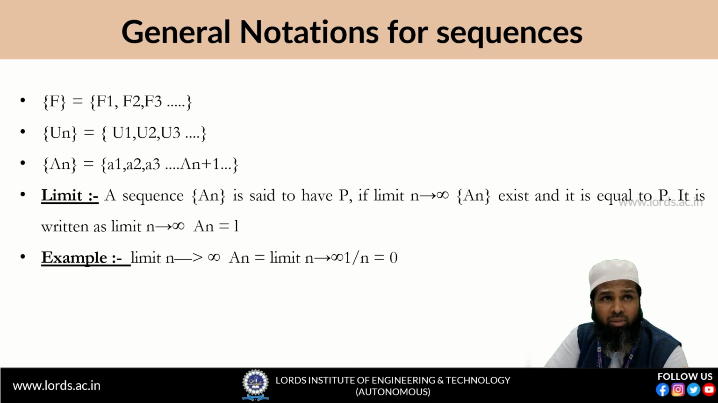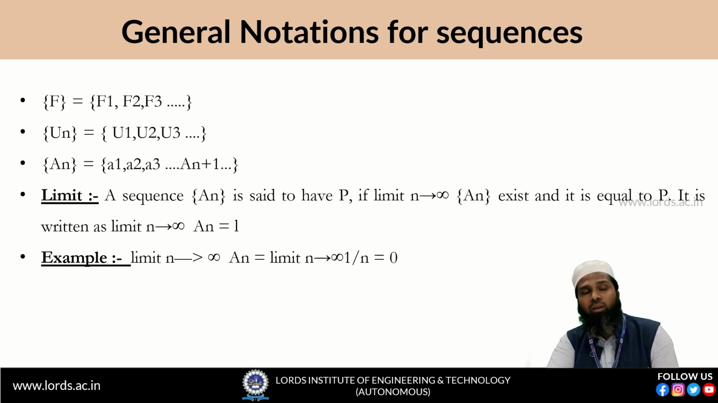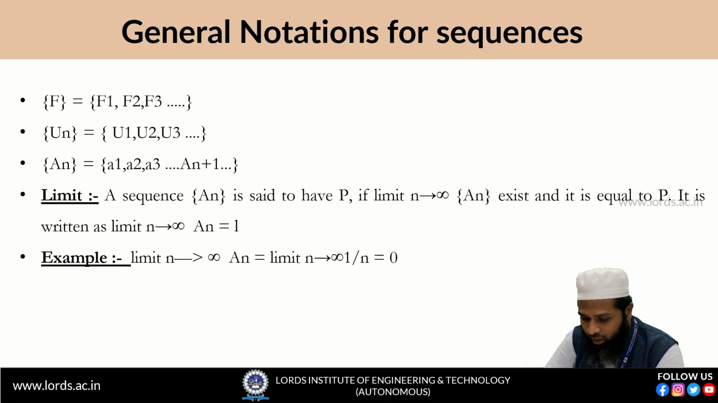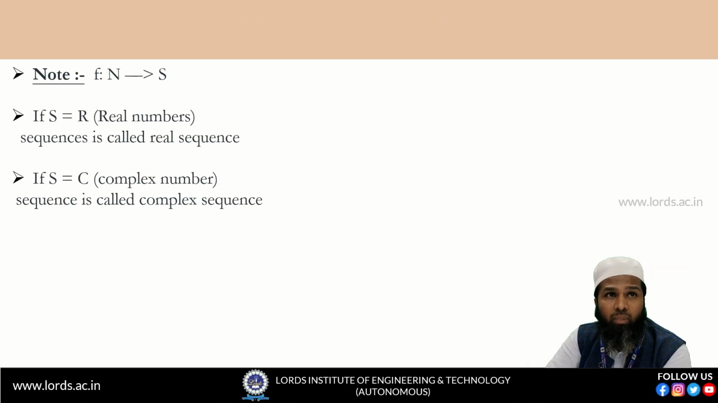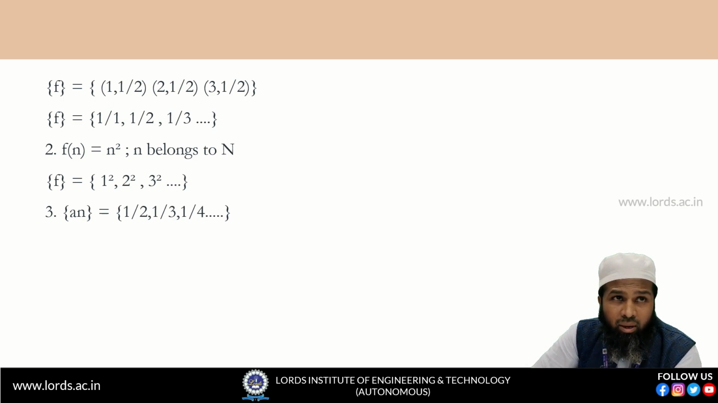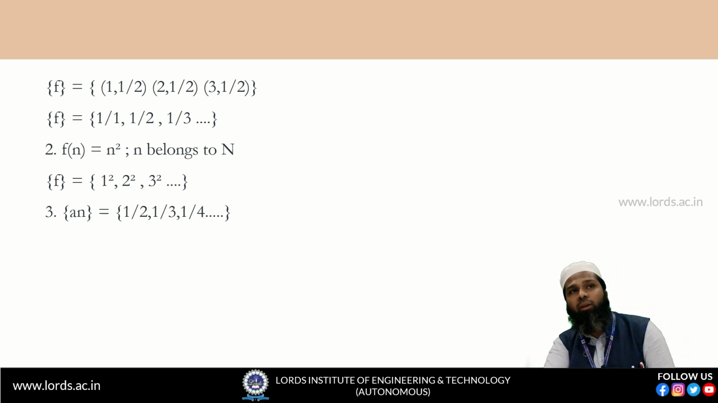Sometimes we write sequence F, sequence Fn, that is F1, F2, F3 and so on. Sometimes we write sequence Un, U1, U2, U3 and so on. Sometimes we write sequence An, that is A1, A2, A3 and so on. Now let us see the meaning of the sequence. For example, in the previous slide I gave a number of examples for the sequence. Let us take the second example, f of n equal to n square.